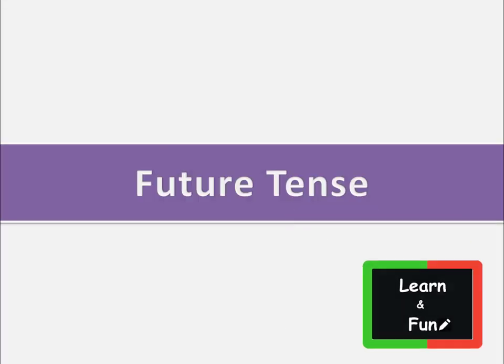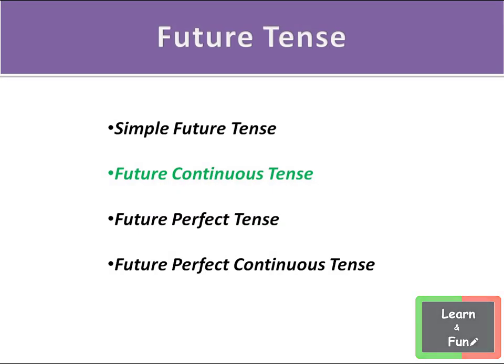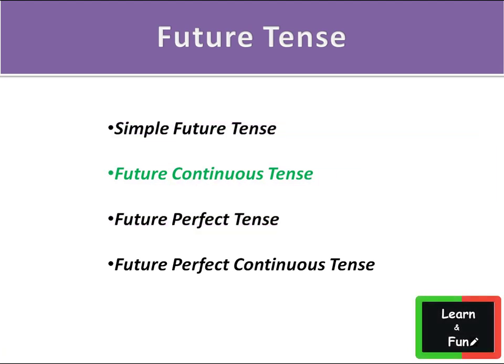In last video, we have completed simple future tense, and in today's video, we will see future continuous tense. When do we use future continuous tense? Something will occur in the future and continue for an expected length of time. At that time, we use future continuous tense. Example is, I will be recording videos on Sunday.